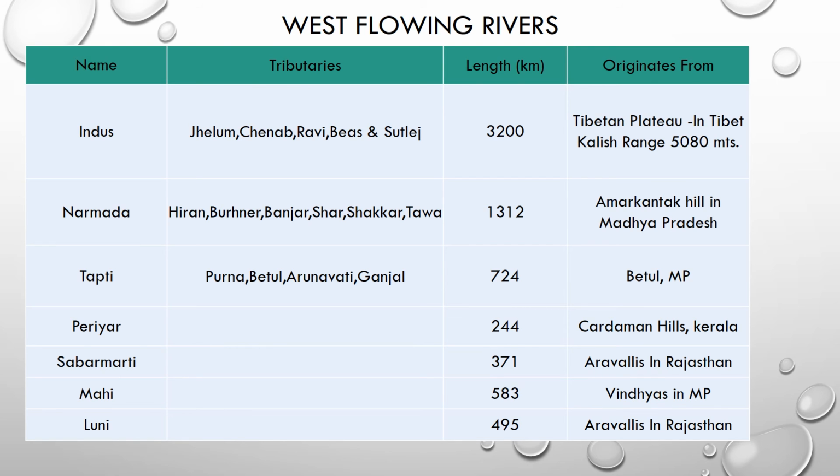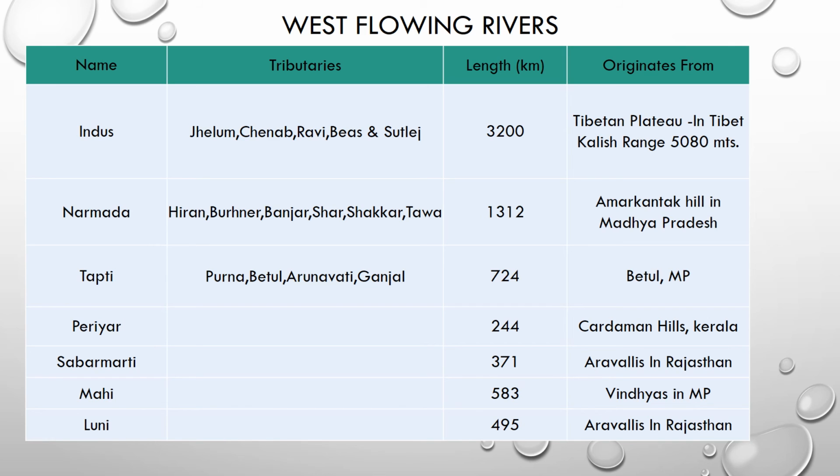The next river is Tapti. Its tributaries are Purna, Betul, Arunavati, Ganjal. And the length of Tapti river is 724 kilometers. It originates from Betul in Madhya Pradesh in the Satpura range.